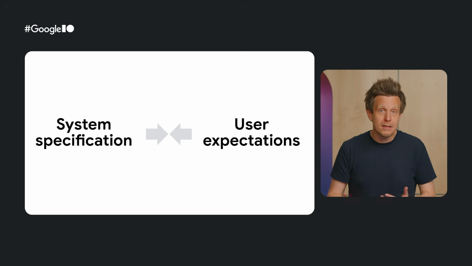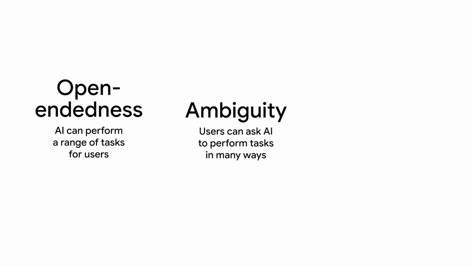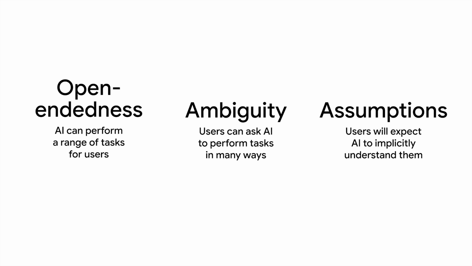Now, despite best efforts, the system specification can inevitably clash with user expectations for a myriad of reasons. For example, because of the open-endedness of user journeys and the myriad of paths available, the ambiguity of the language used to prompt the model, and the different ways users can ask the AI to perform tasks, or even the inevitability of users bringing their own assumptions to the table, and the system having no visibility into these.